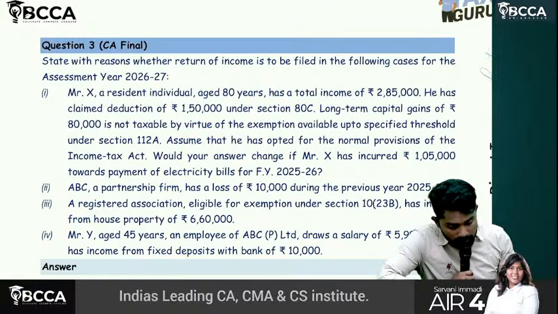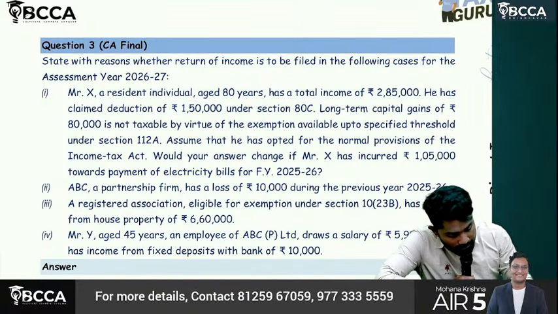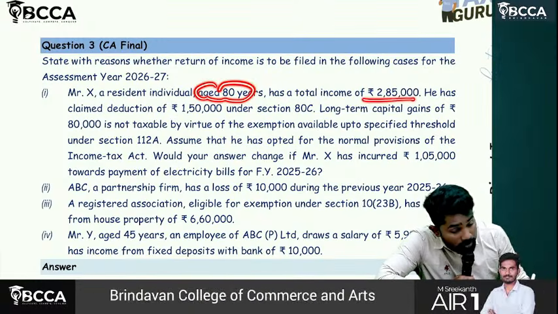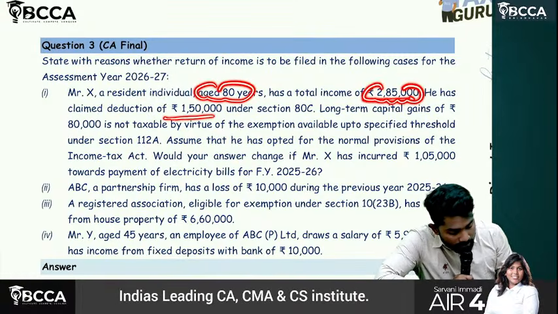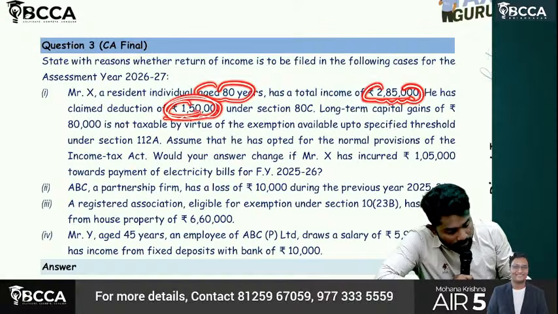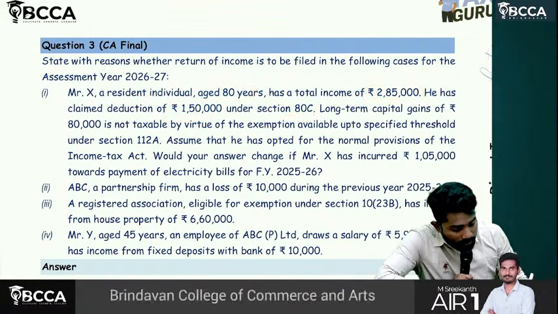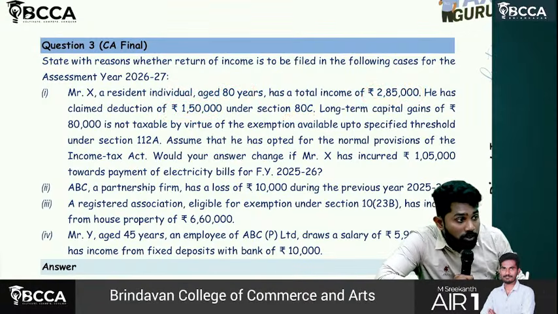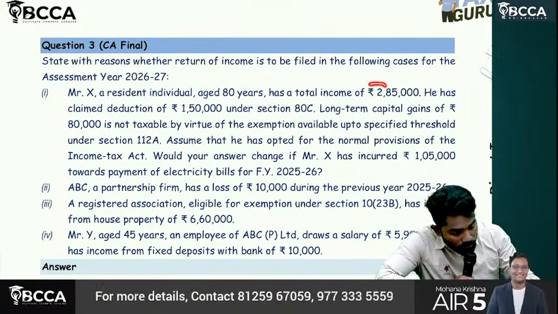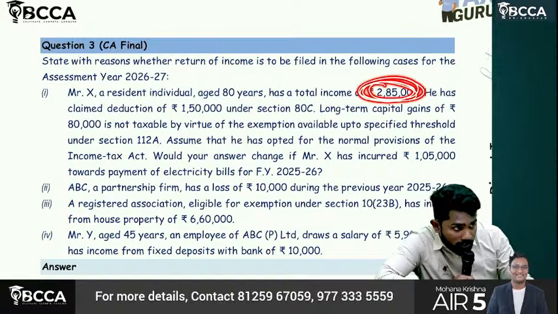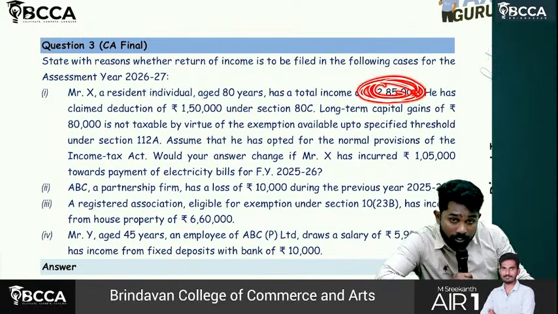Okay, first case, sir. X is a resident individual, age 80 years, has total income of 2,85,000. He has claimed a deduction of 1,50,000 under Chapter VI-A. Sir, do we want gross total income or net total income for return of income? Gross total income. So this total income they said is net total income, after claiming deduction.